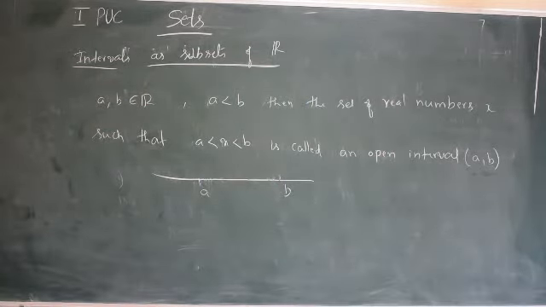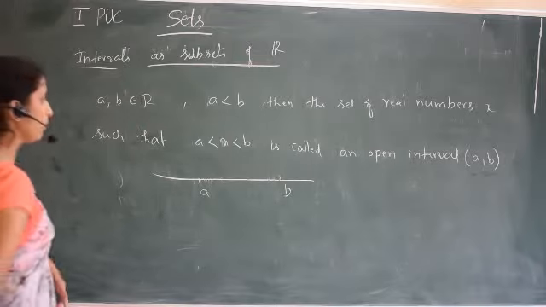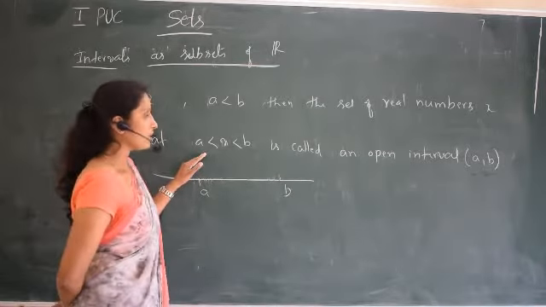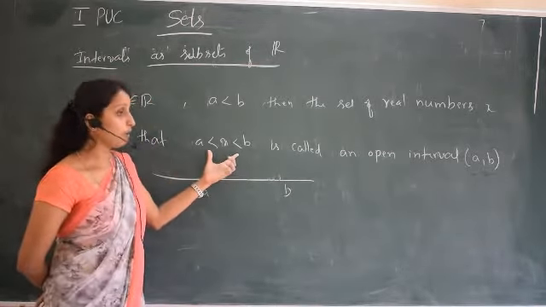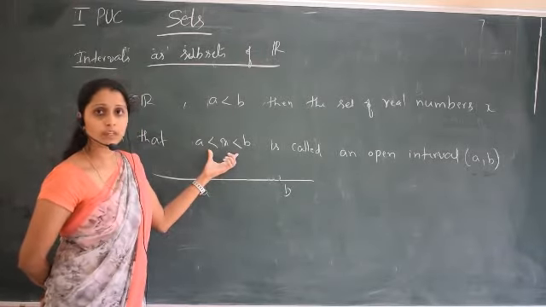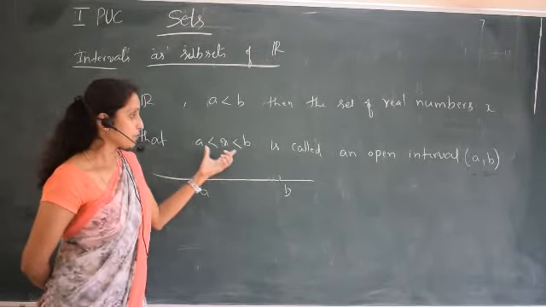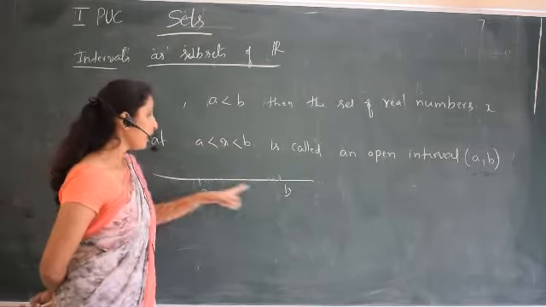So this is the definition of open interval. Open interval means all the real numbers between A and B, but not including A and B. So this is called the open interval.